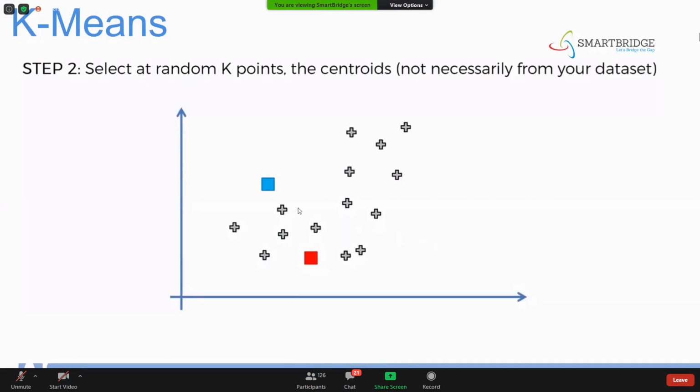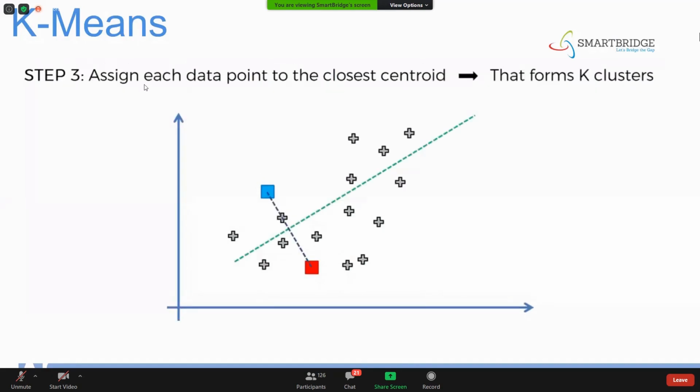The third step: assign each data point to the closest centroid. That forms k clusters. Understand the point clearly: these are the data points, and each is assigned to the closest centroid.